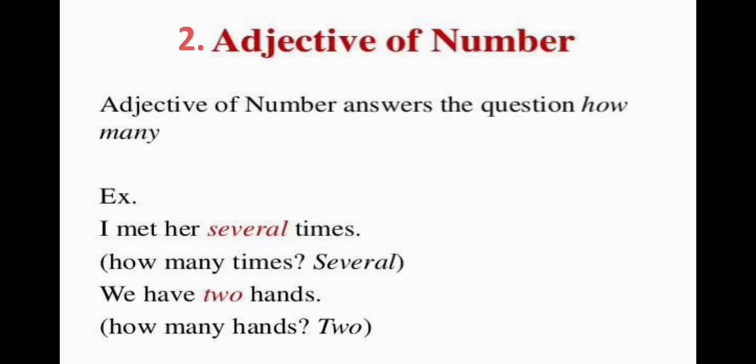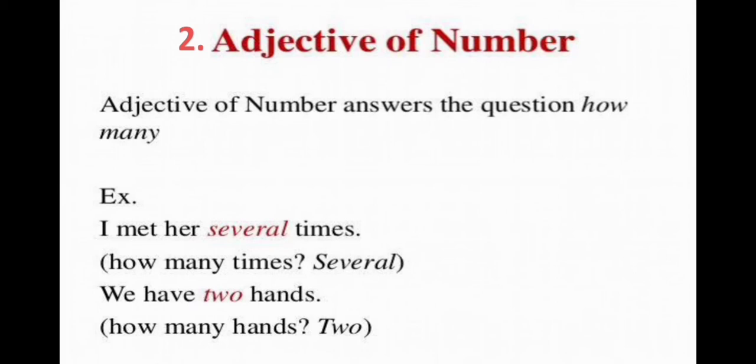Now we'll see the second one, adjective of number. Adjective of number answers the question how many. These adjectives give information about the numbers or order of persons or things. In other words, some adjectives tell us about the number of a noun. They tell us how many. We call these adjectives the adjectives of number. For example, I met her several times. So, several is an adjective of number because it answers the question how many.